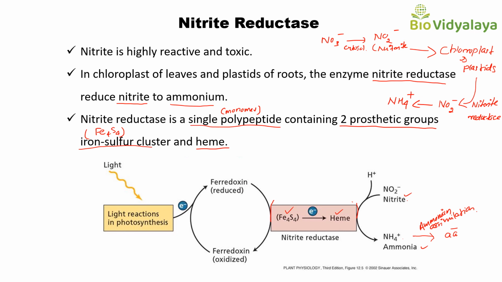In the chloroplasts of leaves and plastids in roots, nitrite reductase converts nitrite to ammonium, and this nitrite reductase is a monomer containing two prosthetic groups, iron sulfur cluster and heme.